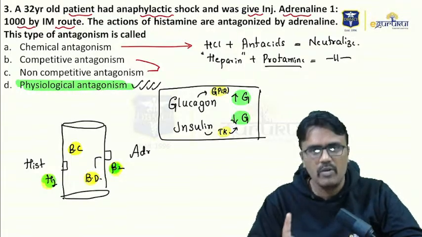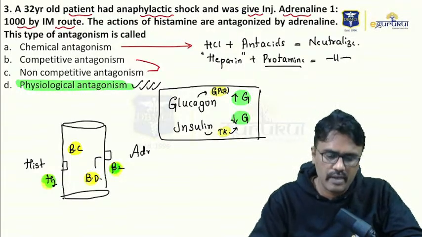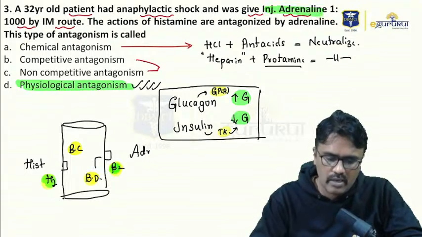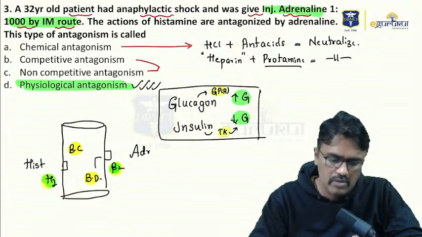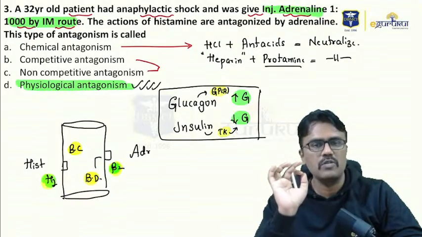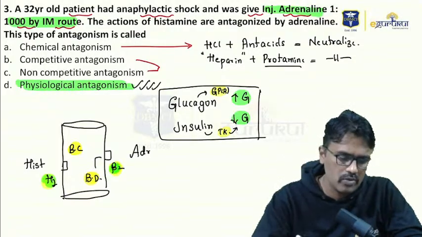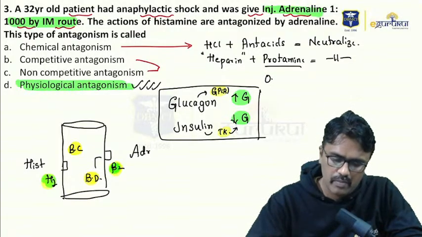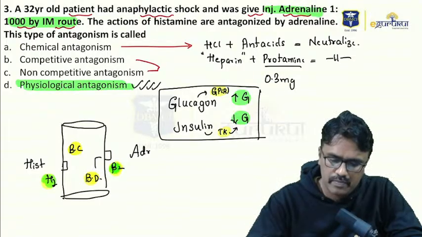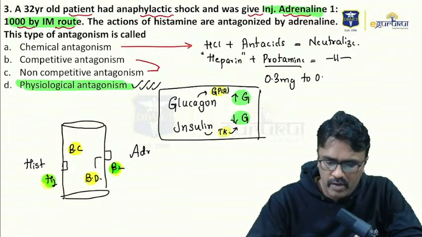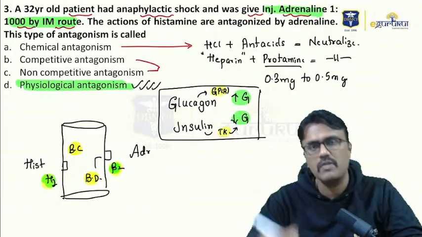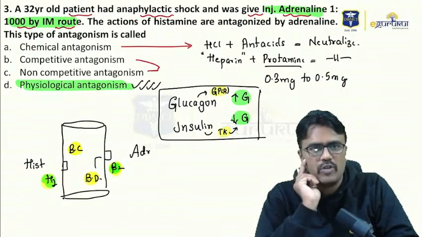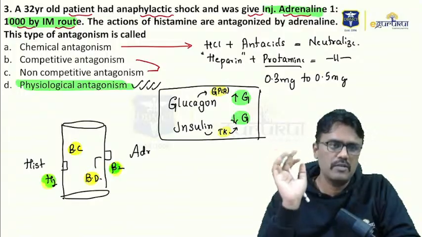And I've given one more clue in this question. The drug of choice for anaphylactic shock is injection adrenaline 1 in 1000 by intramuscular route. It's a very repeatedly asked question. Suppose if they ask you the dose, it is between 0.3 milligram to 0.5 milligrams. That is the dose we use for anaphylactic shock. Very, very repeatedly asked question.